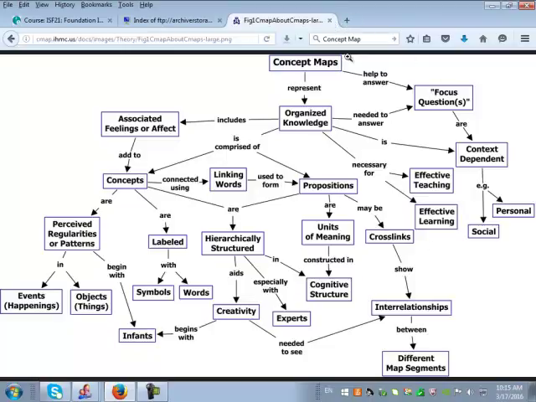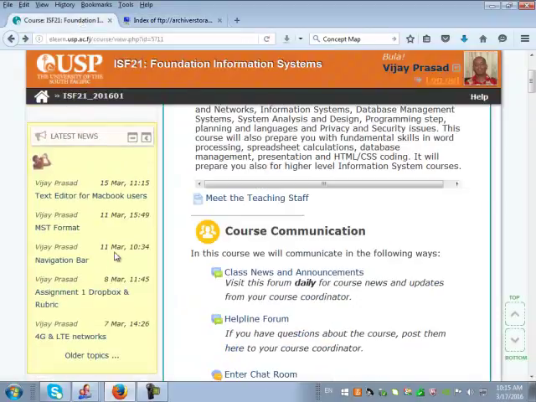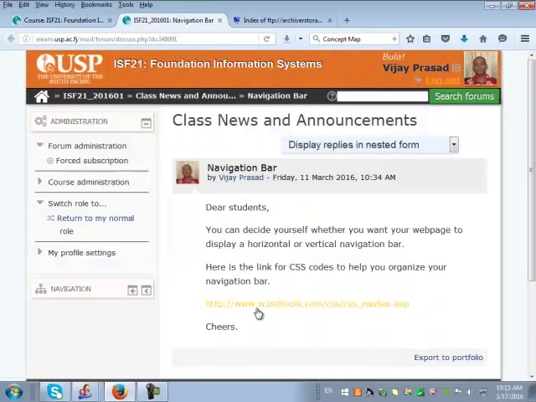So you can watch this again and just Google it, just see what a concept map looks like, and that was the best one that I chose for you people to view. Anyway, for today's class I'll just go to this one, navigation bar, from this one, and I'll show you. Click on this link here.